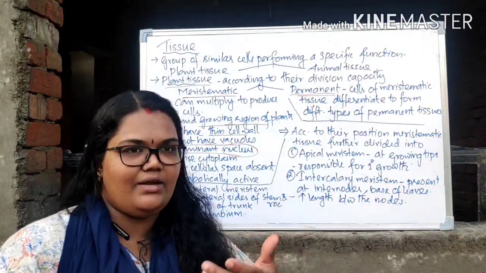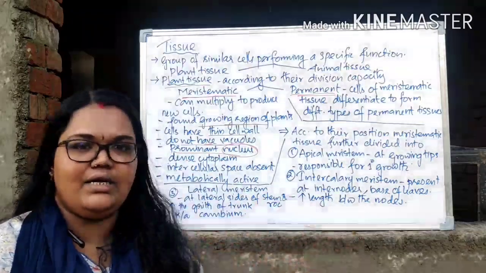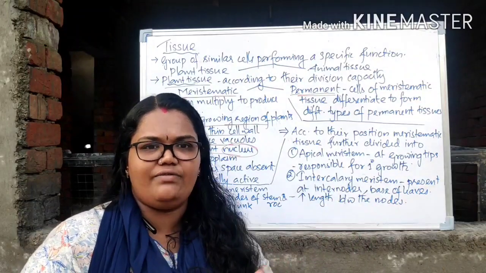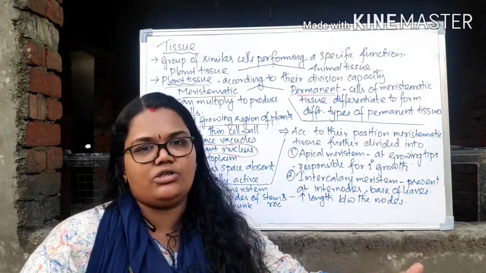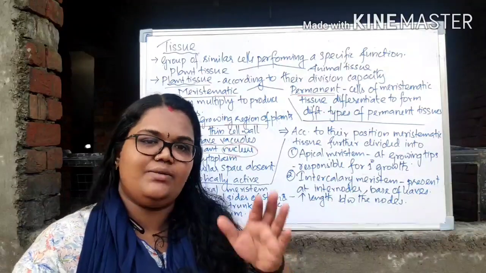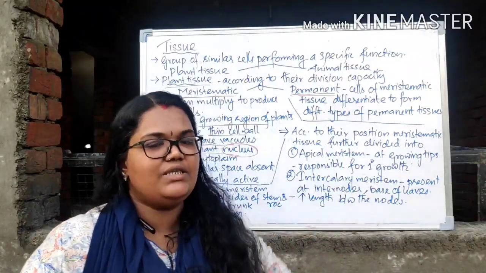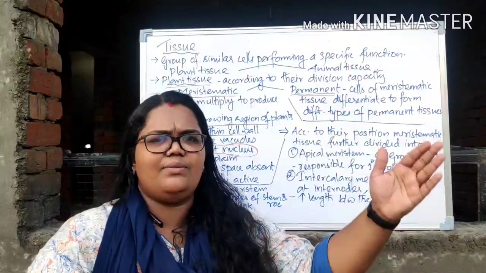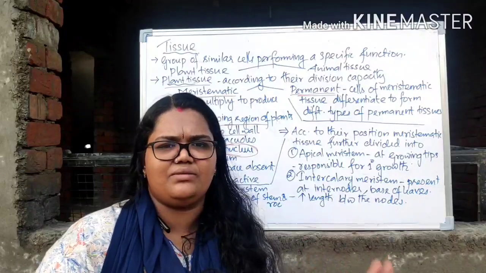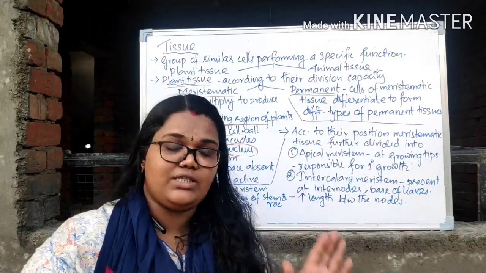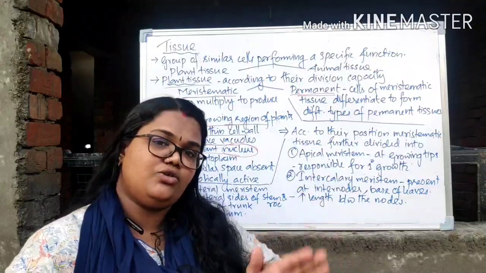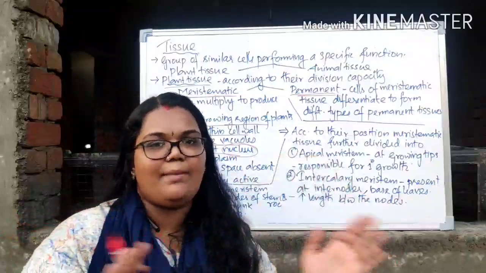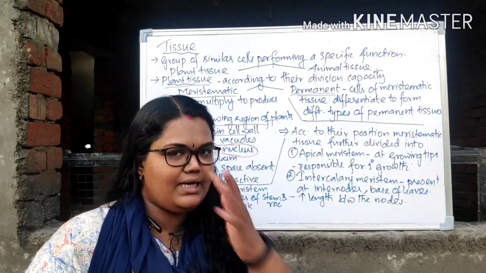So simply I can give an example that we all are learning, right? Once we complete our education, graduation or any other thing, after that we will take some specific job, whether doctor, engineer or anything like that. So previously we were continuously studying. If you compare with the meristematic cell, previously they were continuously dividing. After some time they finished that: yes, enough division happened, or enough education I have finished. Now I need a particular job, so they will go for the particular job. They will take some permanent job, that we can compare so that you will understand it clearly. I hope it is clear now.